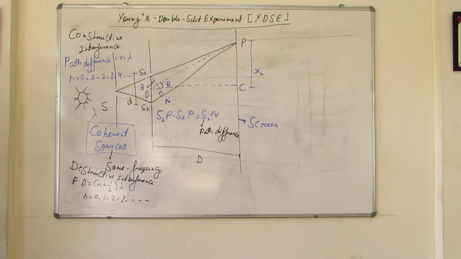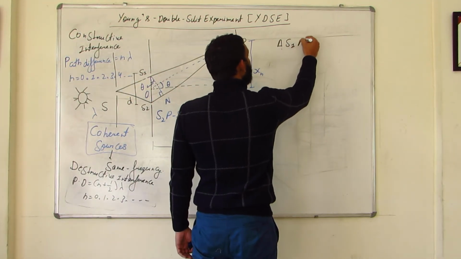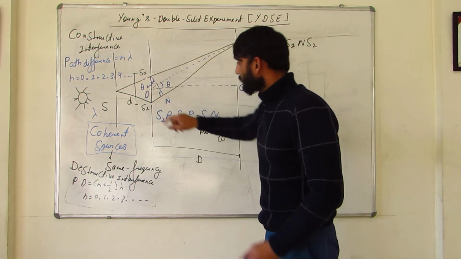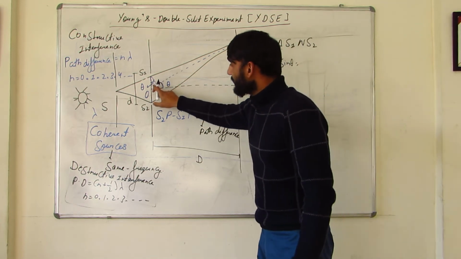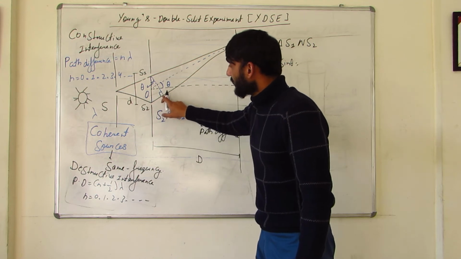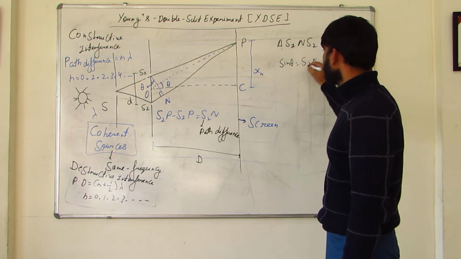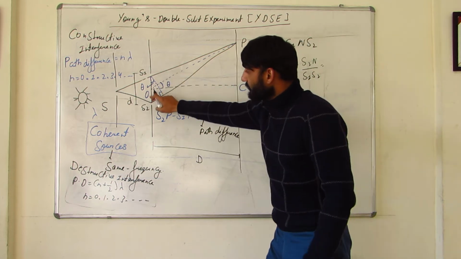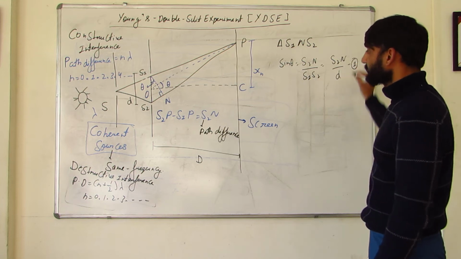Now to calculate this path difference, I will be taking first the triangle S1 S2. So can you see S1 and S2? If you take this triangle, you take sine theta. So this will be perpendicular, and this will be base, and then this will be hypotenuse. So it will be perpendicular, that is S2N, upon hypotenuse, and hypotenuse is S1S2. So distance between S1 and S2 is already, we know that it is d, so it would be S2N upon d, and this would be the first equation, right?